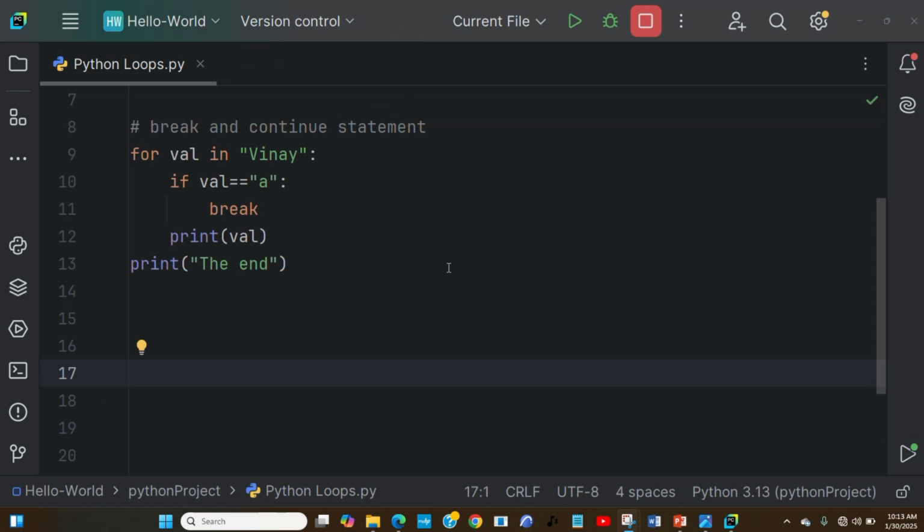Then the next thing we have here, okay, this is another one to understand: the break and continue statements. Now we want to understand what the break and continue statements are that we can use in the for loop, in the loop. It can be any loop, a for loop or a while loop.